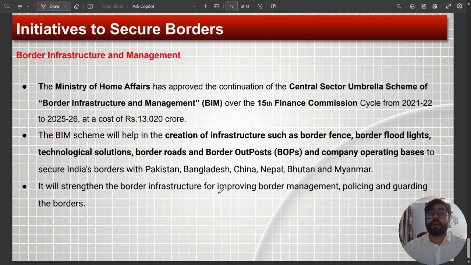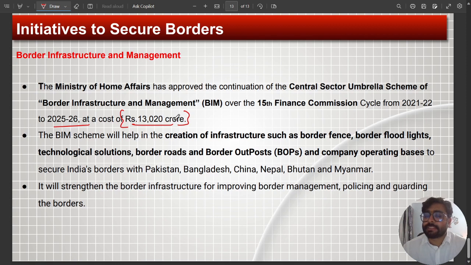Then at last we have the Border Infrastructure and Management scheme. It was launched as a centrally sponsored scheme, introduced in the budget of 2021-2022 to run till 2025-26, at a cost of 13,020 crore rupees.